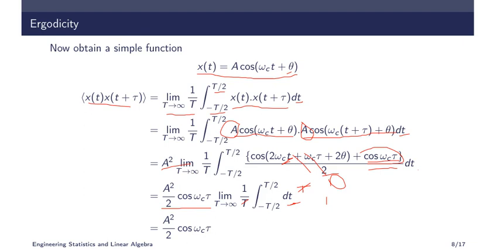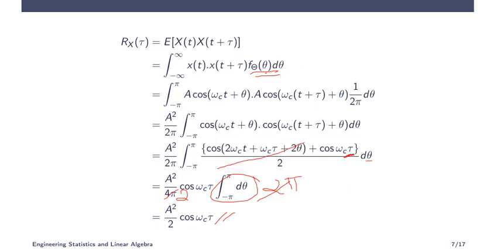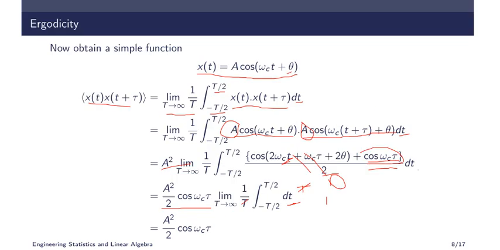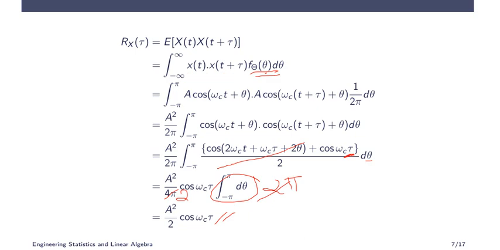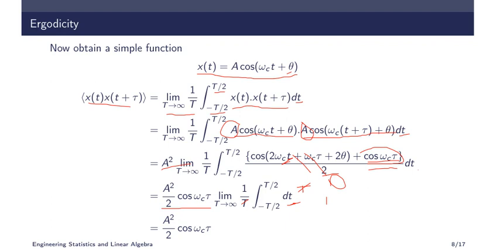So what is the value you got for the ensemble average? A square by 2 cos omega c tau, and for the time average you got A square by 2 cos omega c tau. The difference is, this is integrated with respect to the probability density function, and here it is integrated with respect to time.